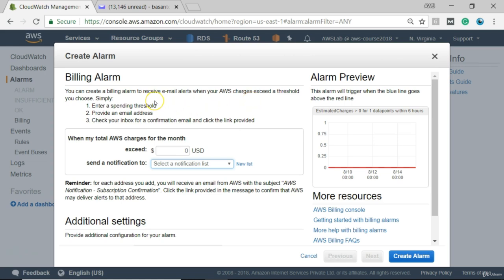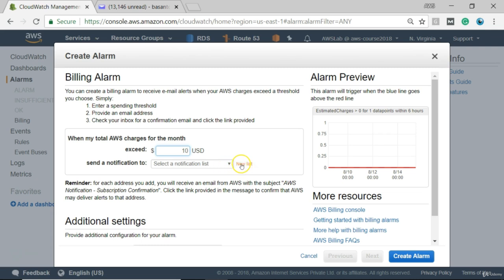Here we are in the billing alarm configuration page. So we have 3 simple steps. First, enter a spending threshold. That is, you want it for $10, $50, $100 or whatever. Provide an email address, your email address. Okay, and check your inbox for a confirmation email and click the link provided. Okay, so the first step is to provide a threshold. We will provide a $10 threshold. Okay, so whenever the bill exceeds 10 USD in a month, it will send us an alert.